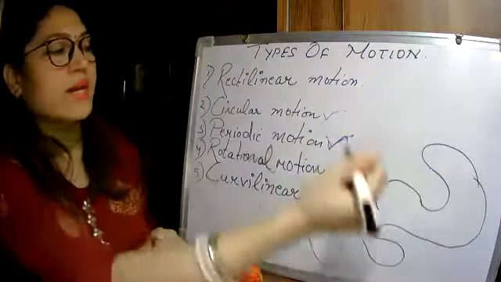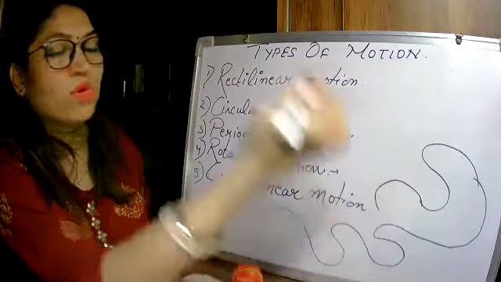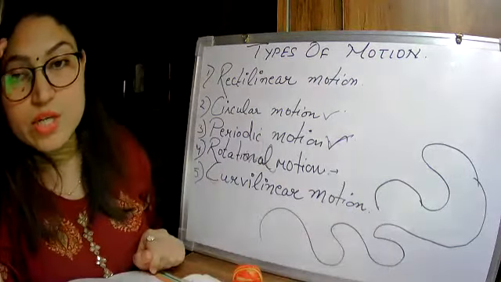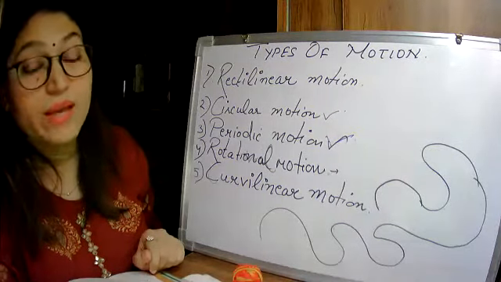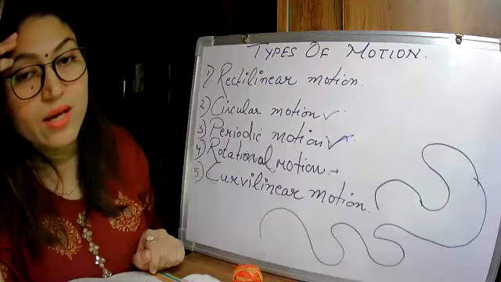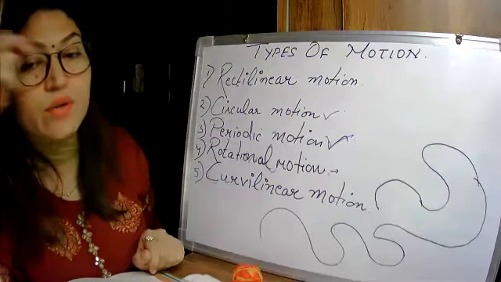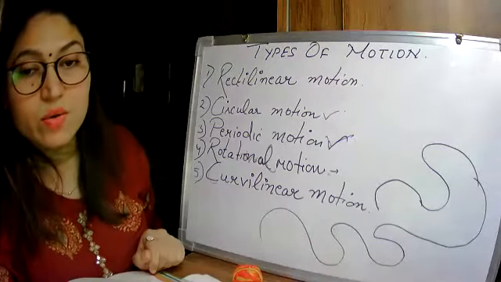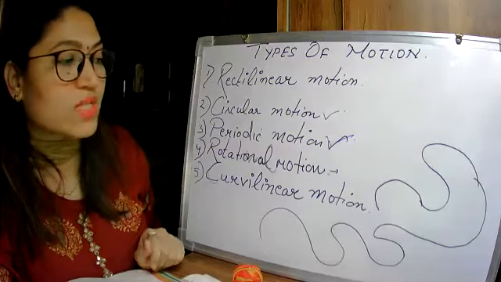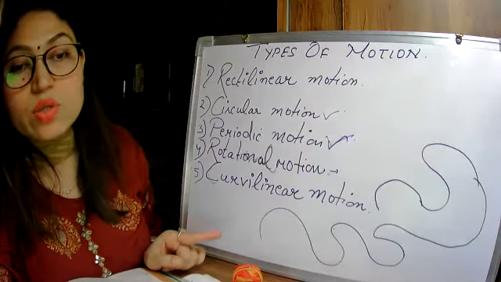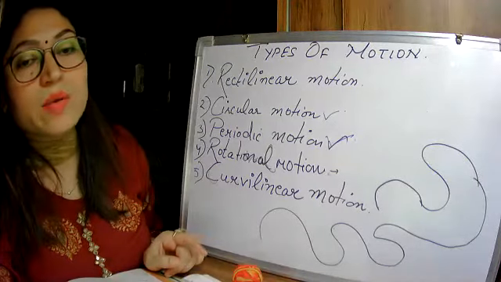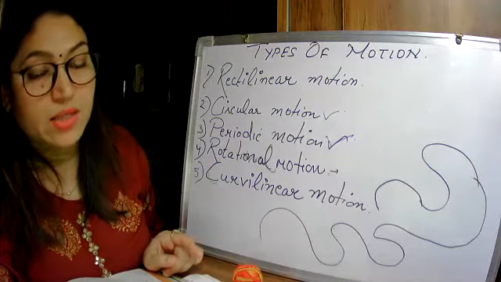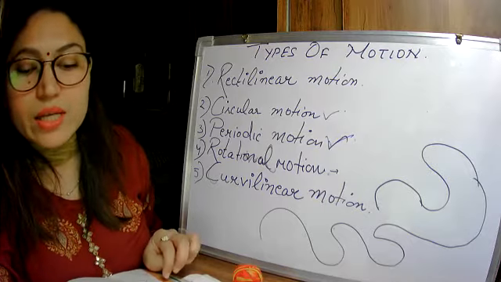So have you seen this kind of road anywhere? If you go to hill stations, when you climb the mountains by road, when you're in the car, you must have seen these kinds of roads. Hilly roads, mountainous roads are of this kind only. So they are curvilinear, meaning the car is moving on a curved path, that is known as curvilinear motion.